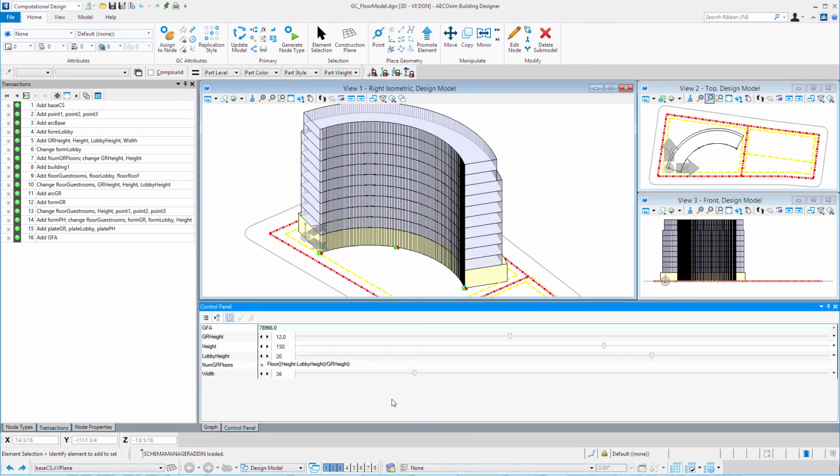So we now have a fairly simple stacking model, but it gives us the ability to look at a lot of different design scenarios because we can change the form of the arc by moving the points. We can change the overall width of the building. We can change the overall height, which in turn changes the number of floors. And as we're making those changes and modifications to the model, we get the immediate feedback on the gross floor area.